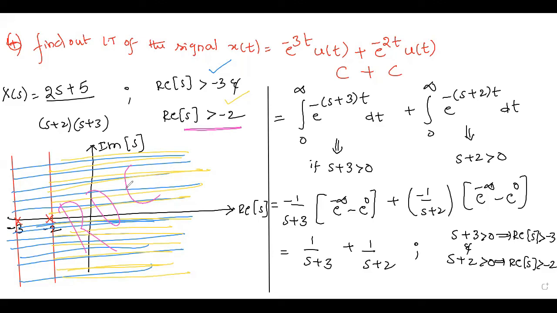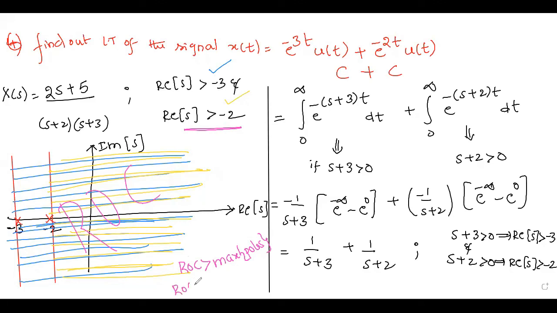So what is the conclusion that we can do from this problem? If the given signal is a combination of two causal signals, then the ROC is greater than maximum of its poles. How many poles we have? -3, -2.